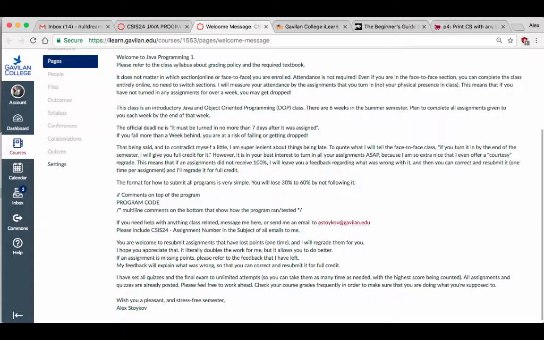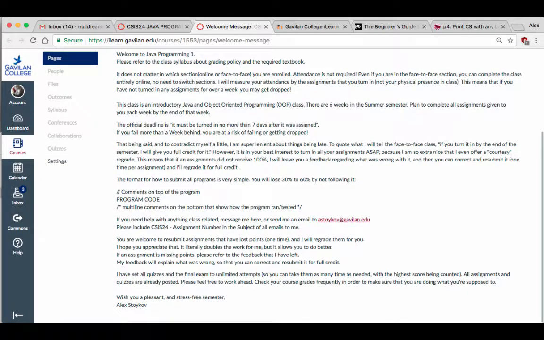All of the assignments are going to be graded with a rubric that is pretty simple. You need to have comments on top, then your program code, then a bunch of comments on the bottom showing me how the program ran. If you're missing the comments on the top or the bottom, I could take off 30% each, so you could lose up to 60% from an assignment unless you have these simple comments, right? So make sure you include them, okay?